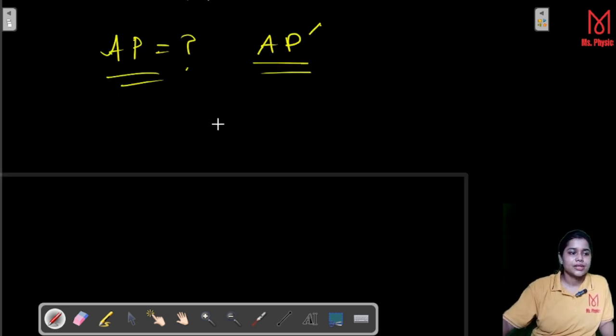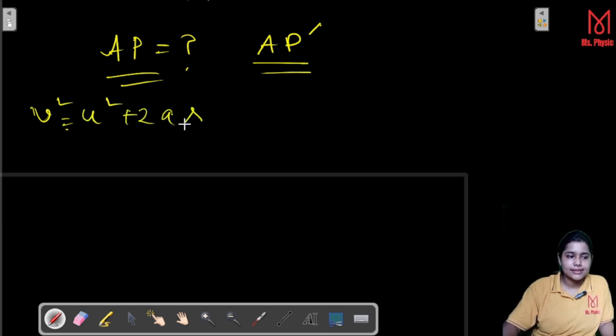You see that V square is equal to U square plus 2AS. So if I write it as V1 square is equal to U1 square plus 2AS1, S1 here is suppose AP. Now you put the values of them.